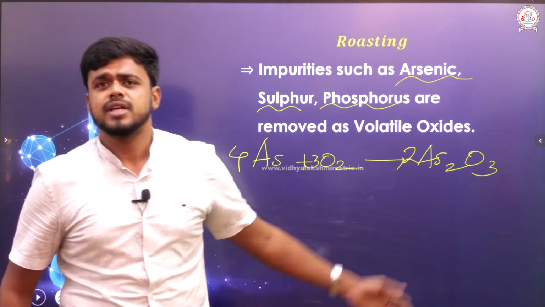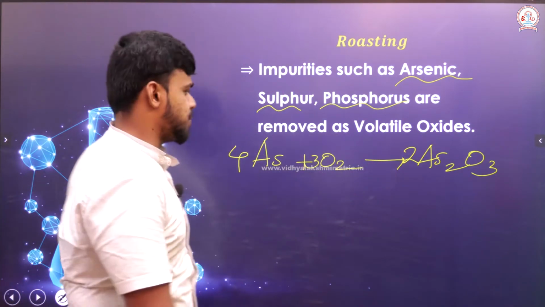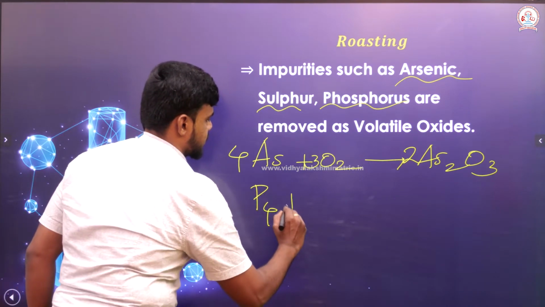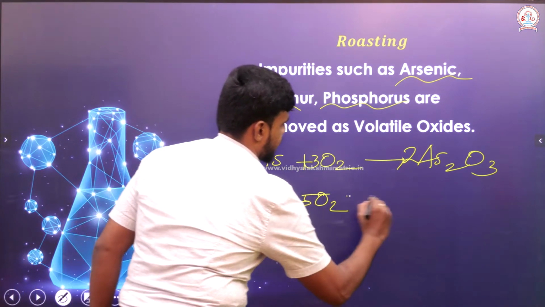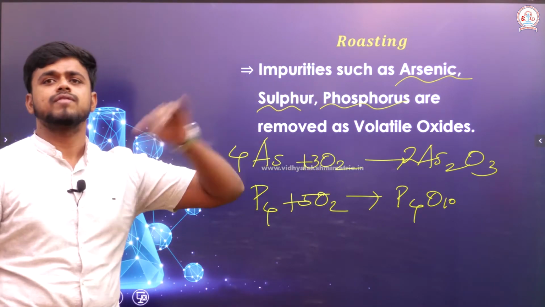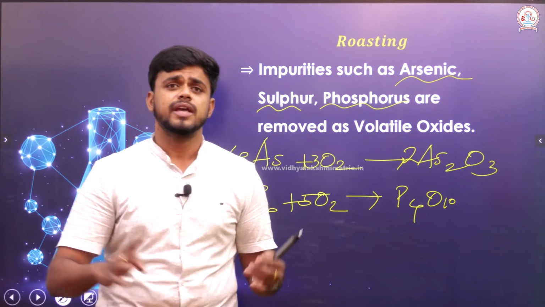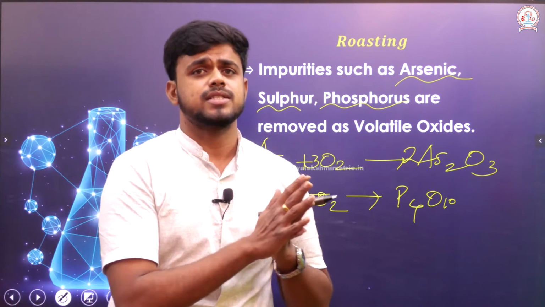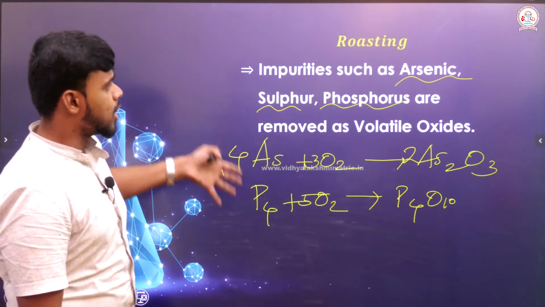Suppose my impurity contains phosphorus; it goes off as P4O10. Similarly for sulfur, which also goes off as an oxide very easily. So, this is what takes place.